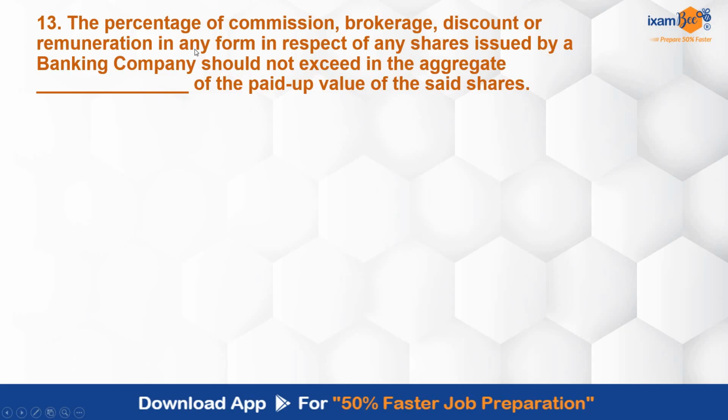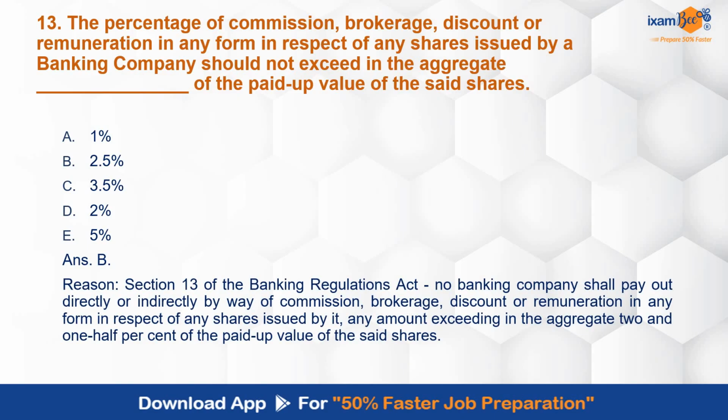Percentage of commission, brokerage, discount, remuneration in any form in respect of any shares issued by a banking company should not exceed in the aggregate of the paid up capital of the said shares. But the percentage what has been asked over here: how much percentage of the paid up capital or paid up value of the shares should not exceed over here. Correct answer is B, 2.5%. Section 13 of the BR Act covers this.